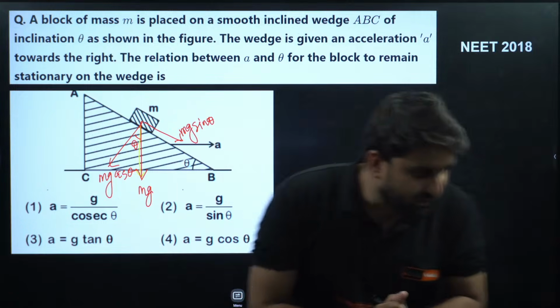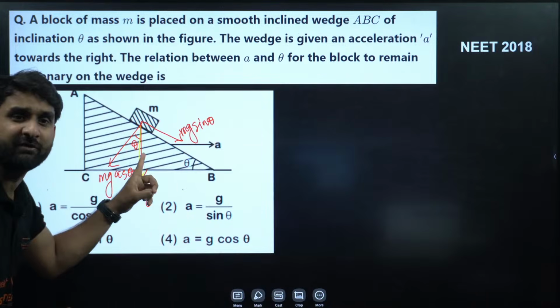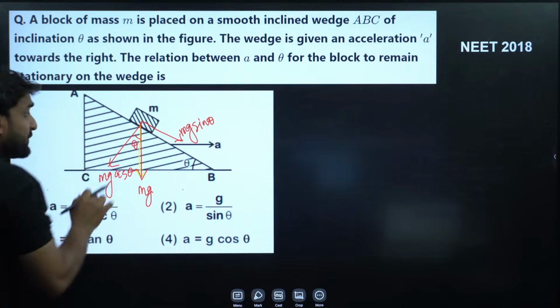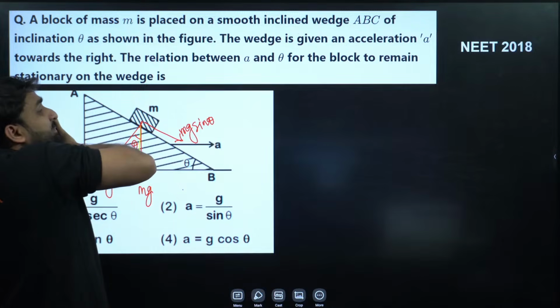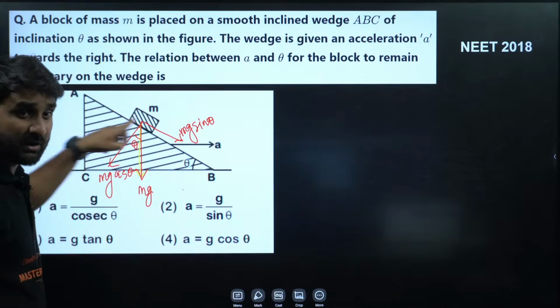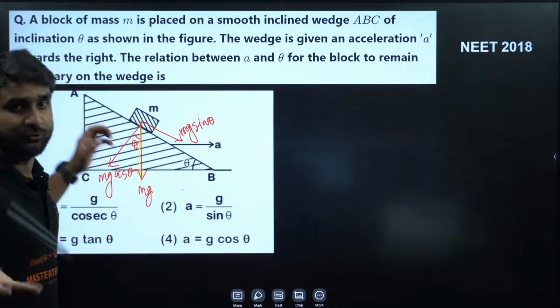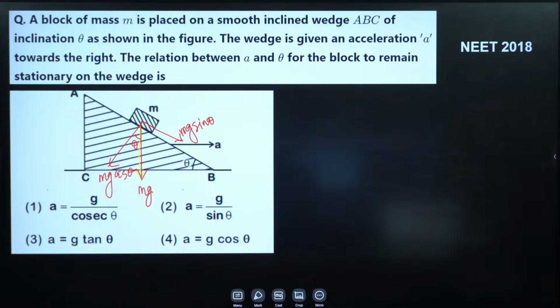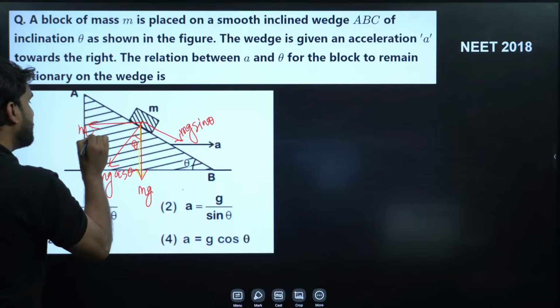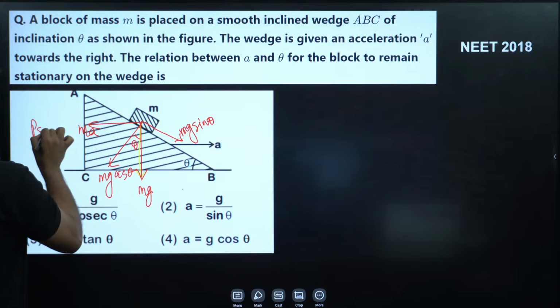Yes, Shiva is giving option C. Okay, just wait. Is it clear to everyone? mg cos theta, mg sin theta. Now, my dear champion, if this whole wedge is pulled in this direction with acceleration A, there will be a pseudo force on this block in the opposite direction. Pseudo force, you all know pseudo force. So here the pseudo force will be MA, and this is equal to pseudo force.